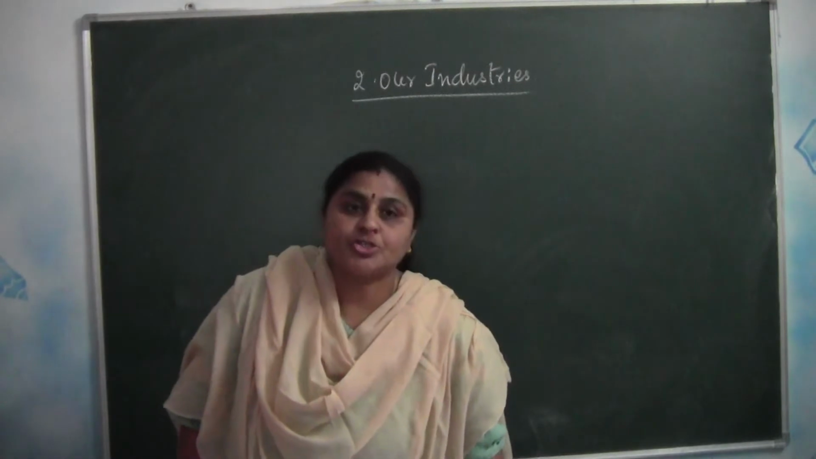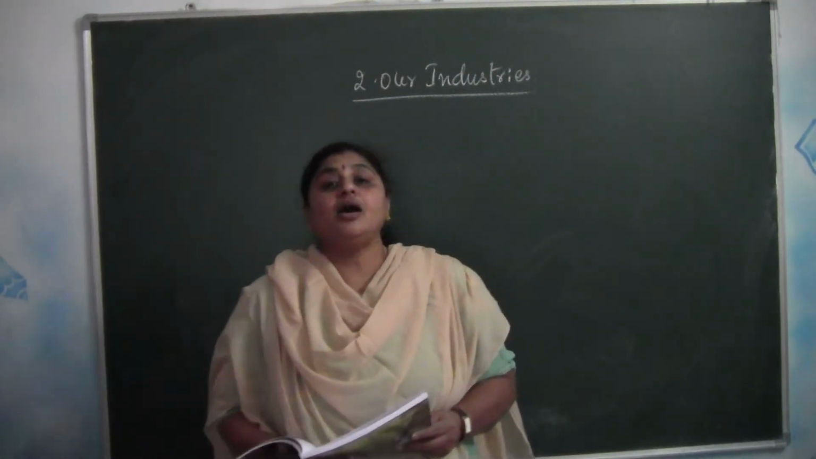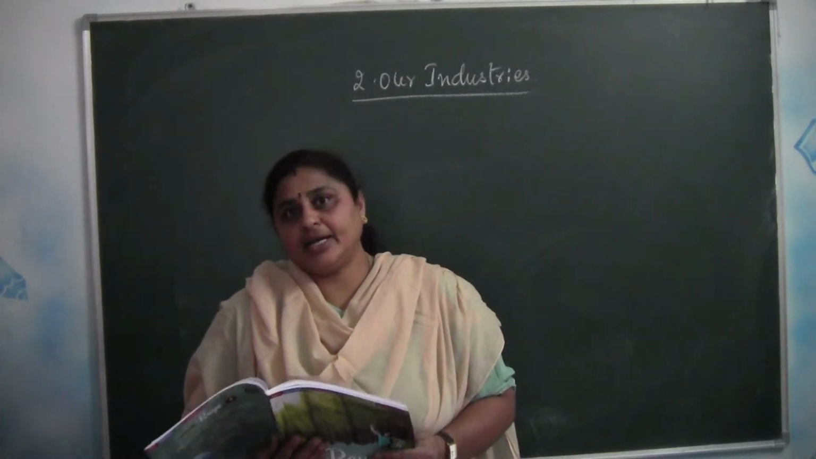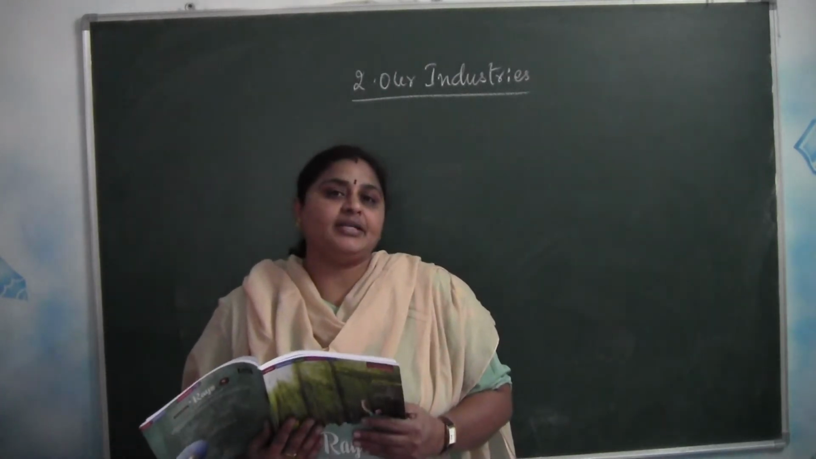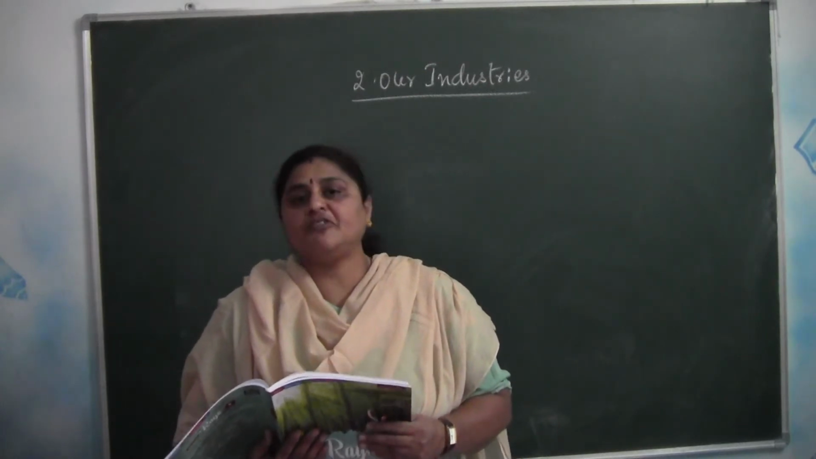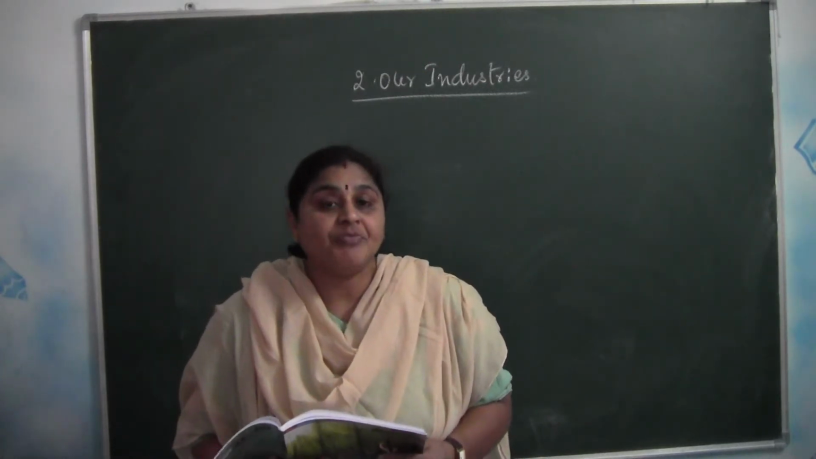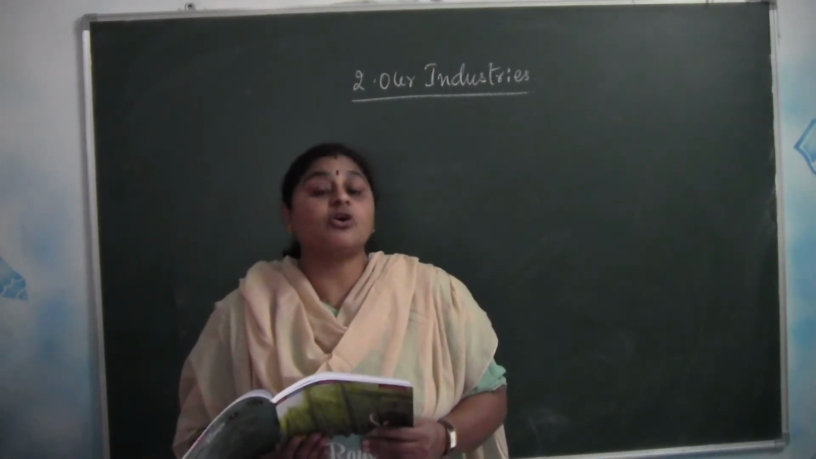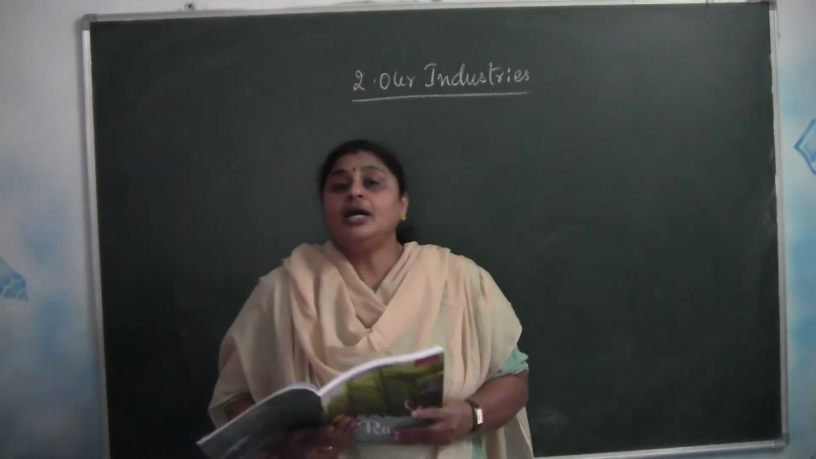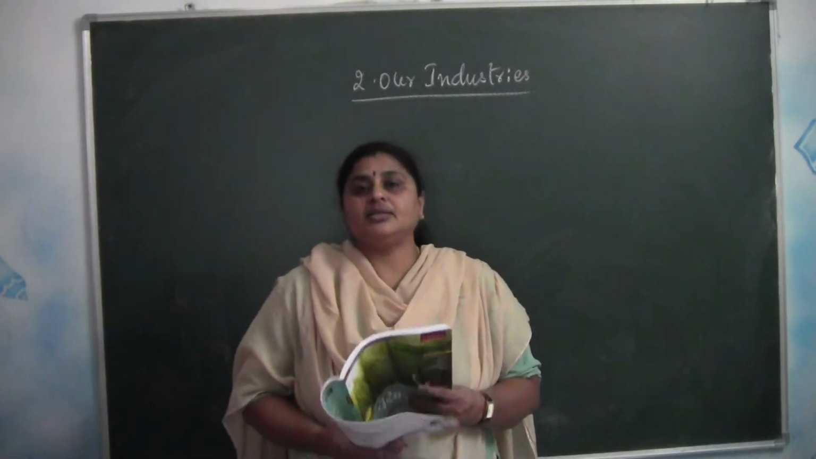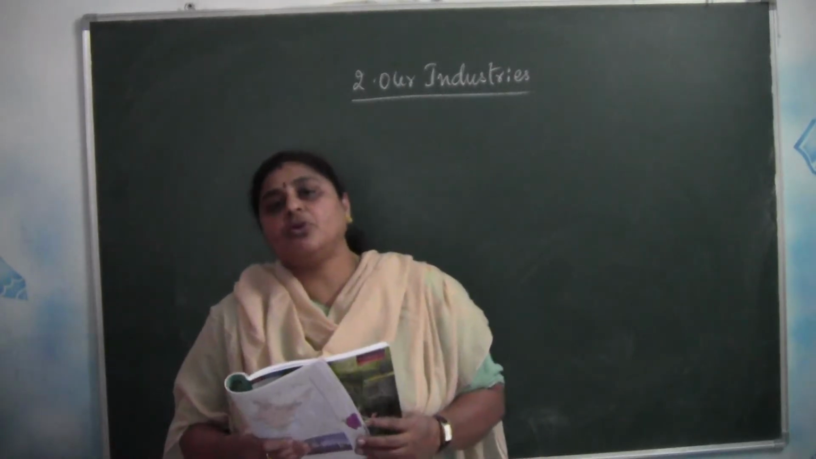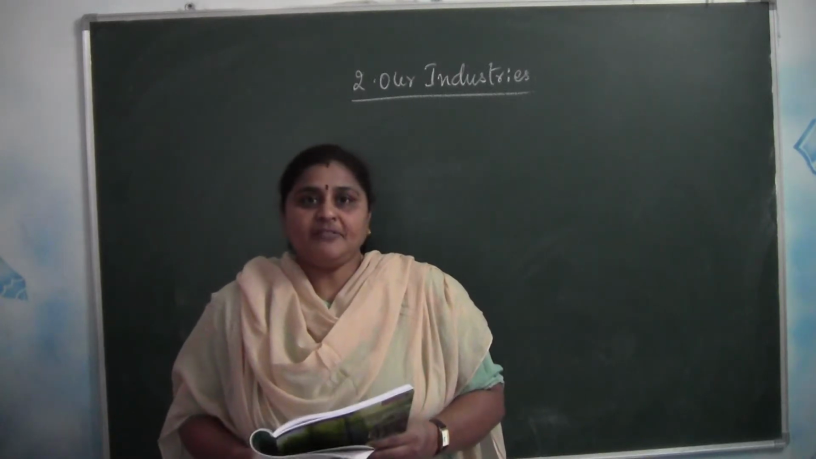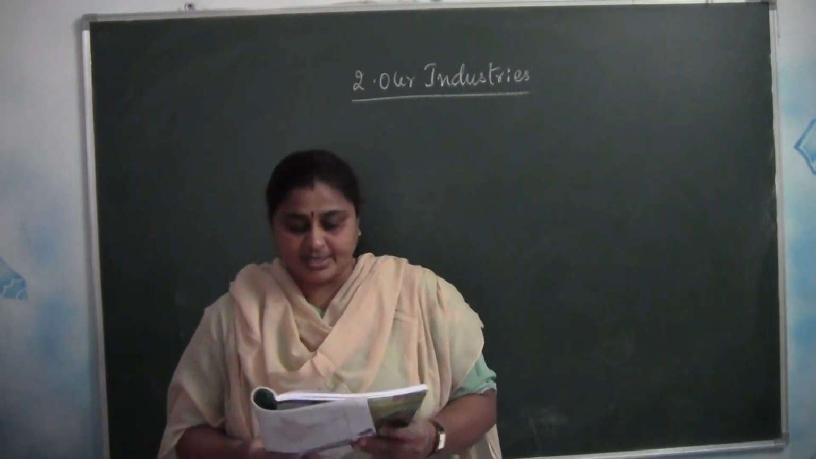Good morning, children. Today we are going to discuss our industries. In the previous lesson, you have learnt about our agriculture, like what part of the land is under agriculture and what sort of crops are grown in India, and what the types of crops are: food crops, cash crops, horticulture. We have learnt all of that in the previous lesson. Right. Now in this lesson we are going to learn about industry. What industries do we have in our country and what are the types of industries? Now let us see in this lesson.